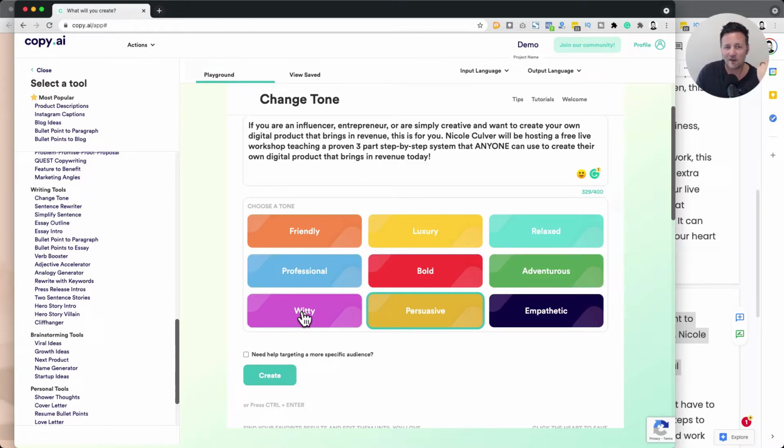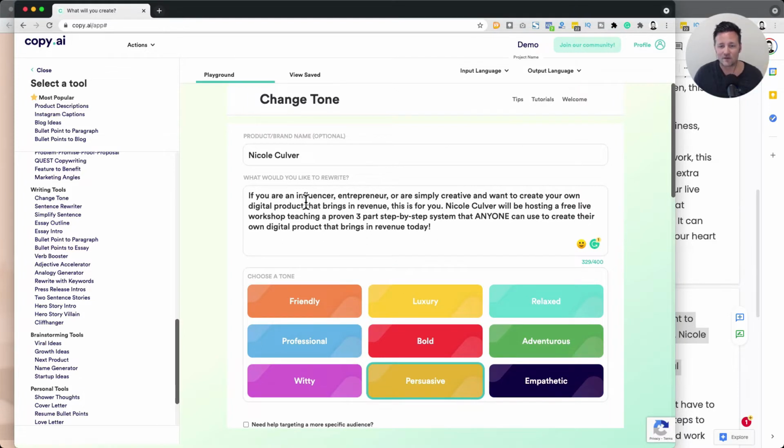Witty, super creative. So we could try different angles of saying the same thing in different ways. This is another good starting point. If you're not getting good results with the product description, I often find myself going here to the change tone, and I'll just run that same thing through here. So instead of using what we already generated, we could pop in that same content that we had initially written.